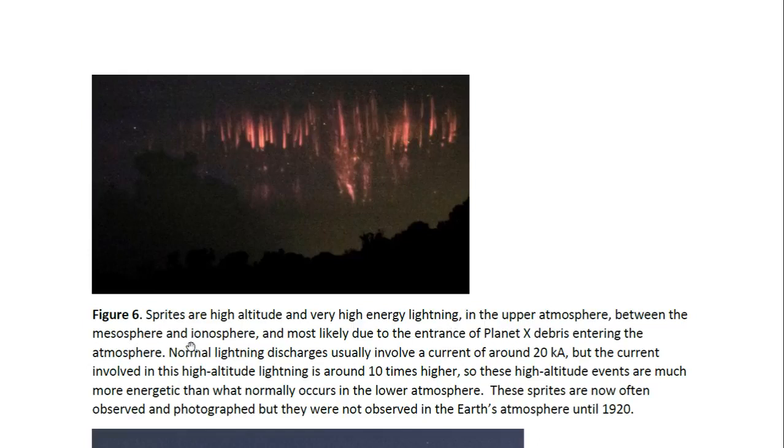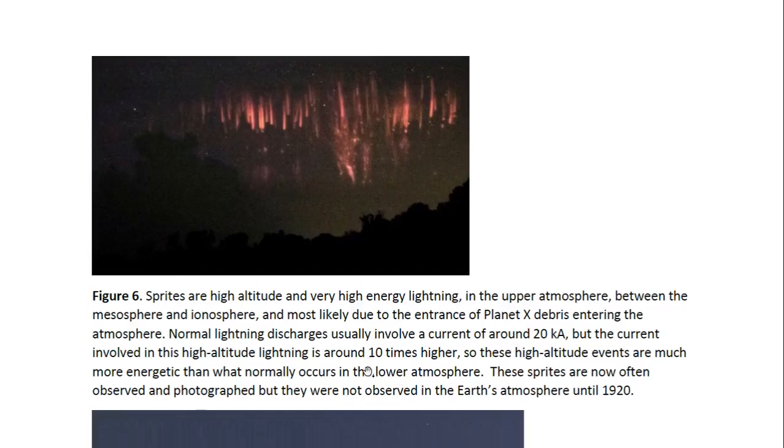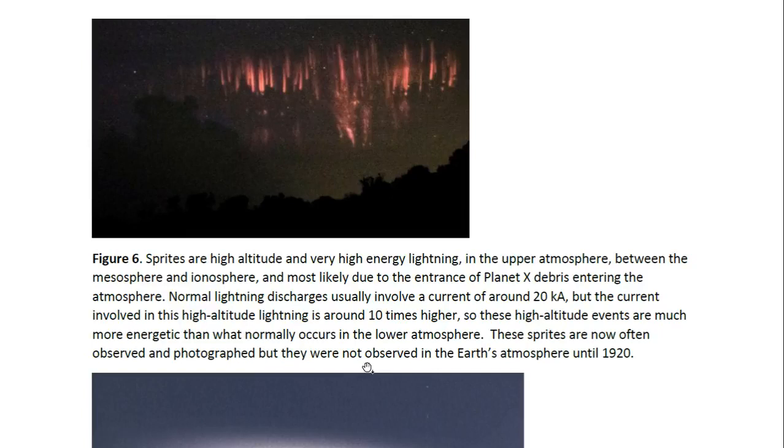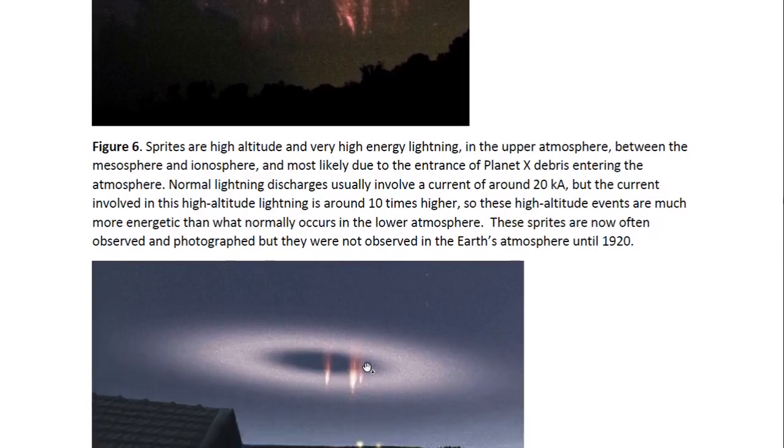These occur between the mesosphere and the ionosphere, and most likely are due to the entrance of Planet X debris entering the atmosphere. Normal lightning discharges usually involve a current of around 20 kiloamps, but the current involved in this high altitude lightning is around 10 times higher. So these high altitude events are much more energetic than what normally occurs in the lower atmosphere. These sprites are now often observed and photographed, but they were not observed in the Earth's atmosphere until 1920.